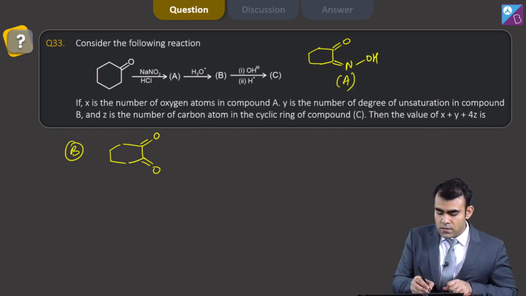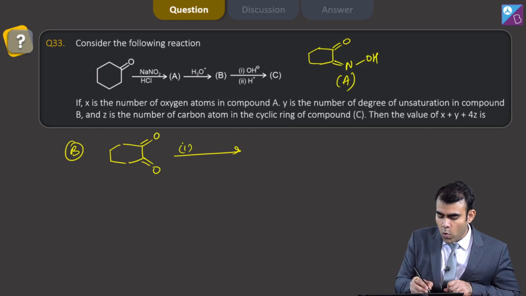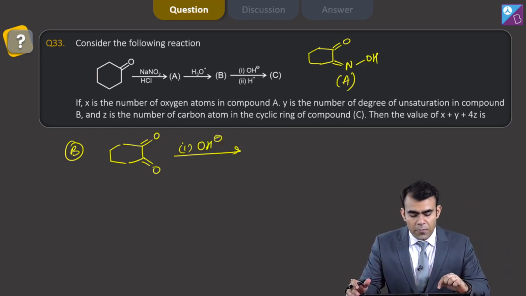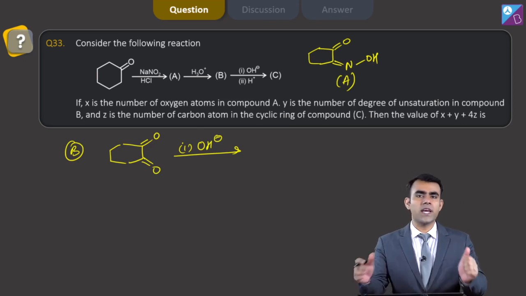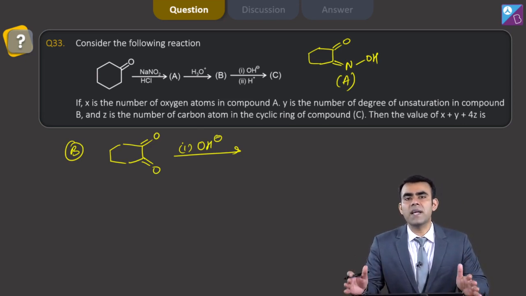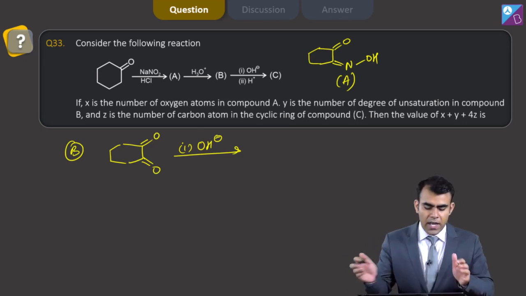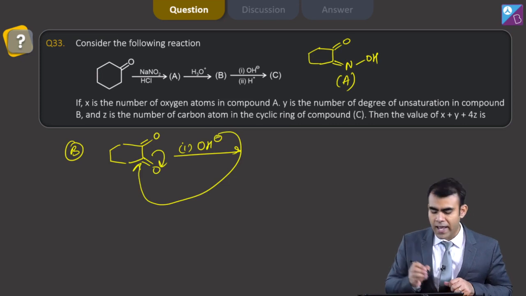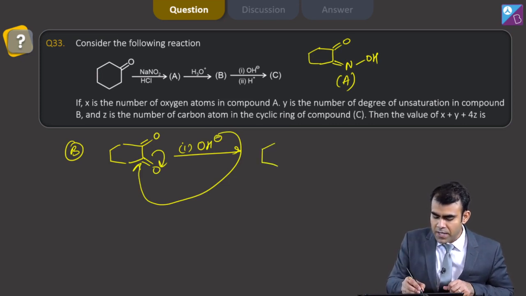Now B reacts with OH minus base followed by H plus. We know when we have a 1,2 diketone and we provide basic medium, this is the benzilic acid rearrangement. Here this OH minus attacks here, these electrons move here and we get double bond O minus OH.